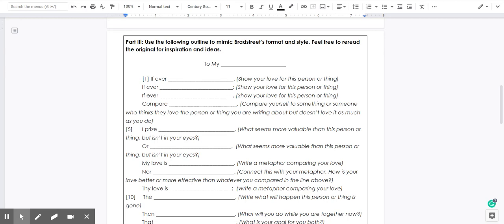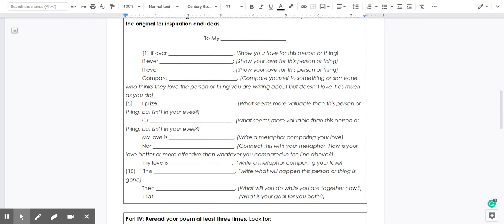Show your love for this person, place, or thing, okay? And you're going to repeat that 3 times. If you think about the Anne Bradstreet poem, you might want to go back and reread it. She talks about their connection, right? Think about how you can show, if ever, whatever it is that you love. And you're going to use repetition, right? If ever, if ever, if ever, to truly show us your love for this person, place, or thing.